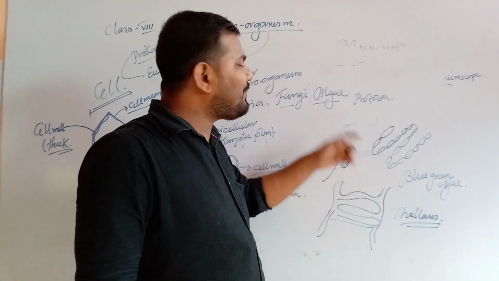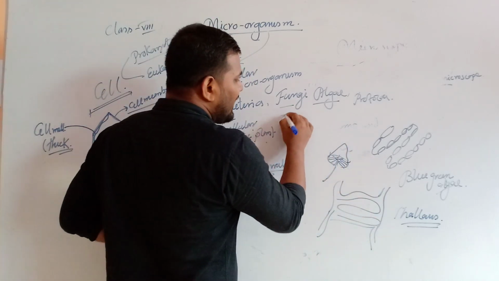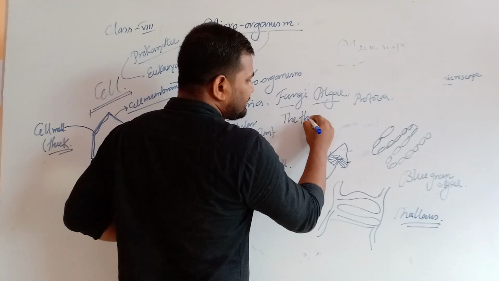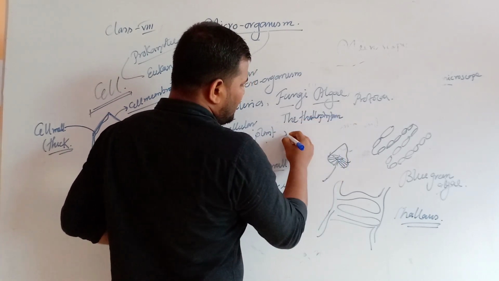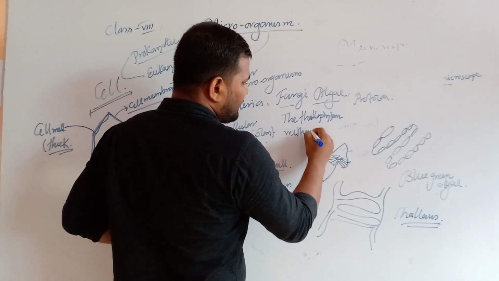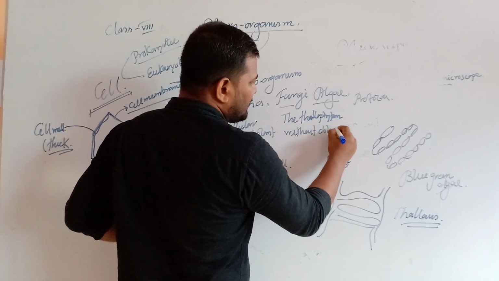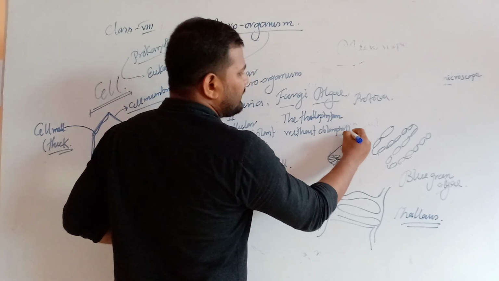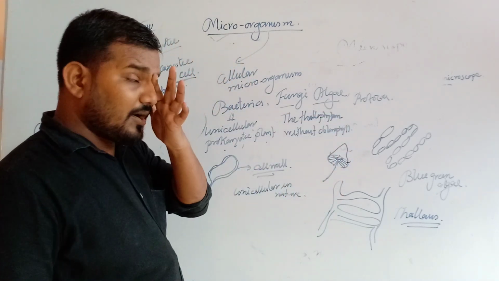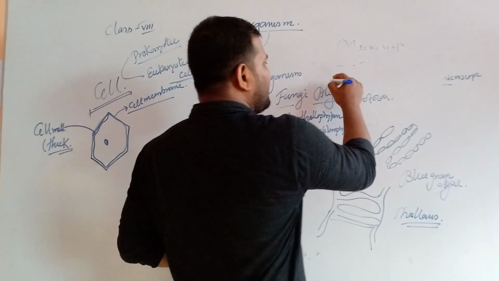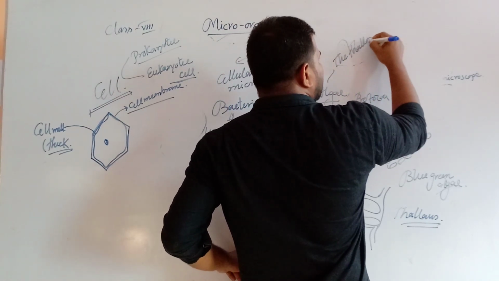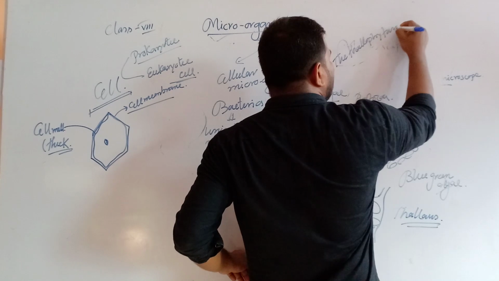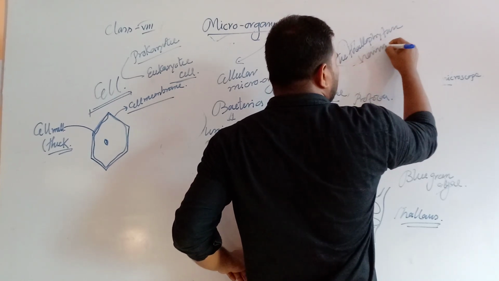So what will be the fungi? Fungi will be the thallophyton without chlorophyll. Whereas the algae will be the thallophyton having chlorophyll.